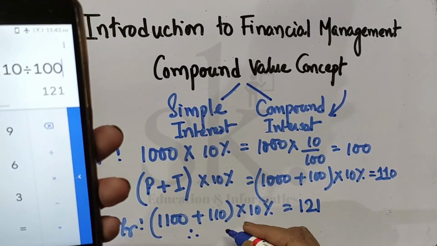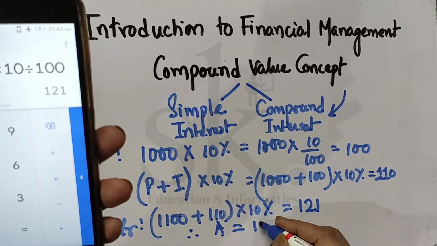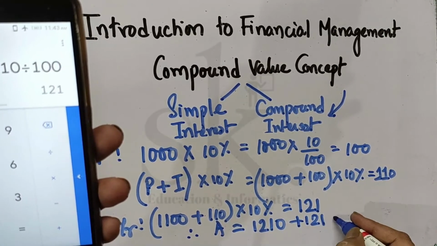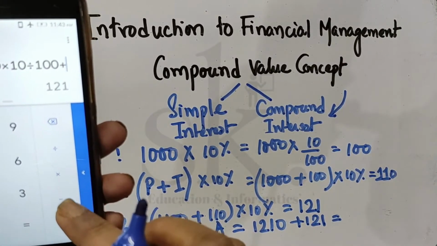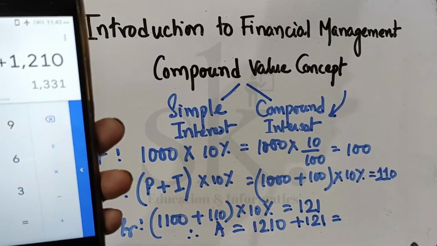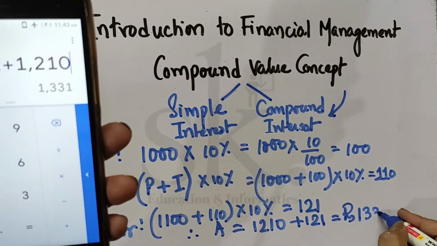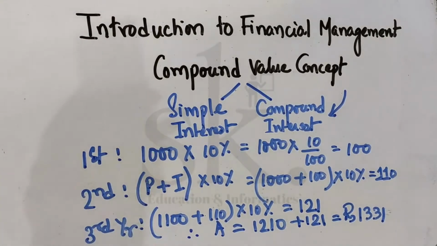Therefore, your final amount after 3 years will be 1210, this amount, plus 121. So we have got this as equal to 121 plus 1210, which is rupees 1331. Now if you check with reference to the last example which we have done, it was coming to 1300, and here we have got 1331.